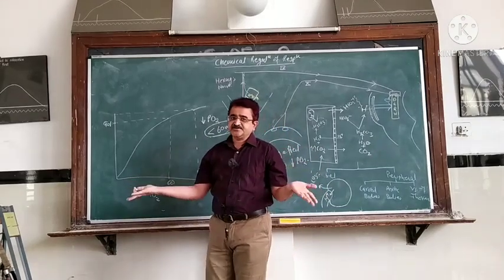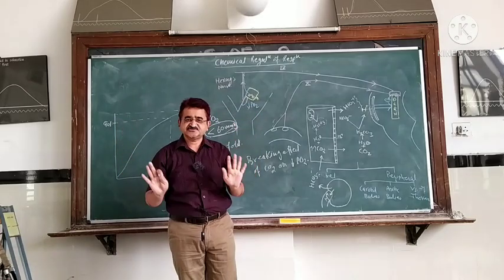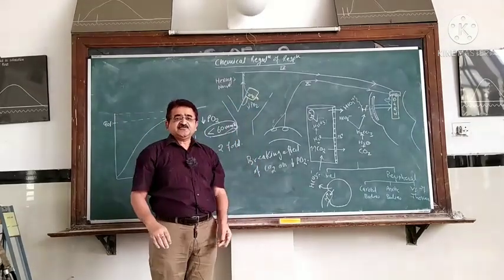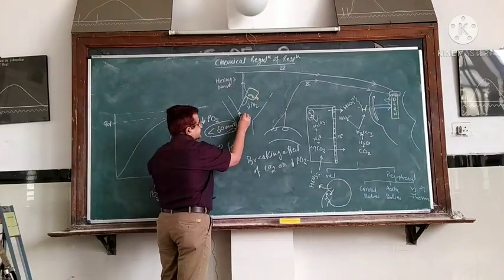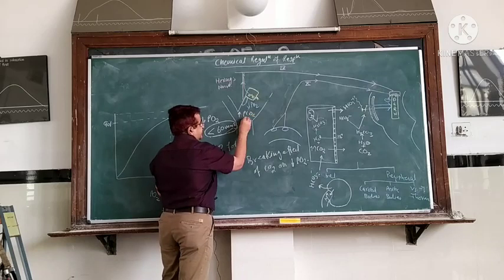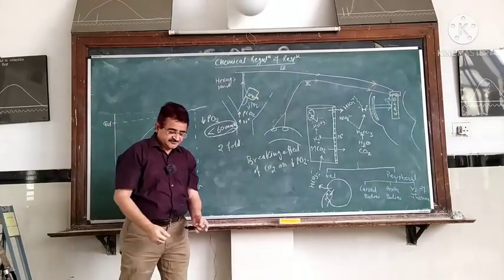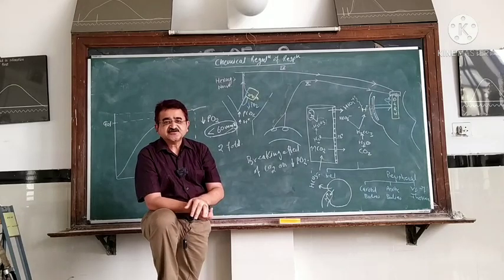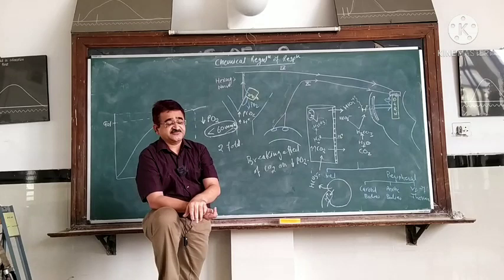If it goes below 60, there is the effect; if it stays above 60, there is no effect, and ventilation is as usual, that is the normal one. These peripheral chemoreceptors are also stimulated slightly by increasing PCO2 and also slightly by increasing H plus ion. So this is how the peripheral chemoreceptors work.